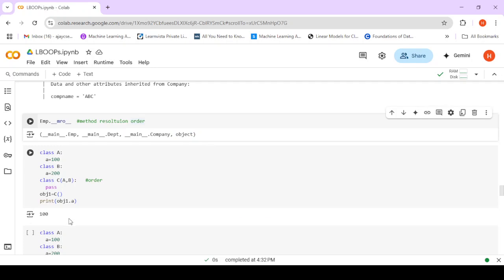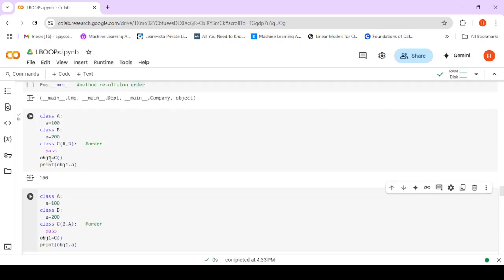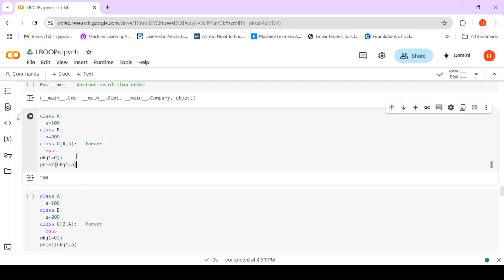So consider if I have class A, class B, and class C is deriving from A and B. So in this case, object1.A. Now it is getting A from both. It's getting the A variable from this class also and from this class also. So in this case, the order becomes very important, where this A will take precedence.